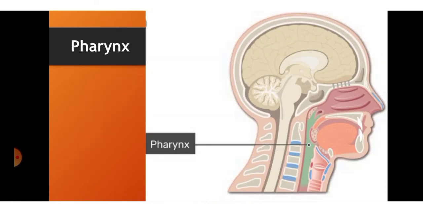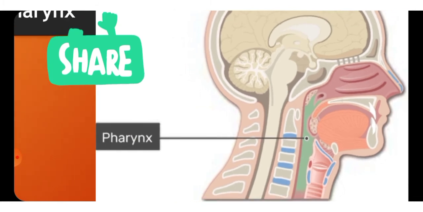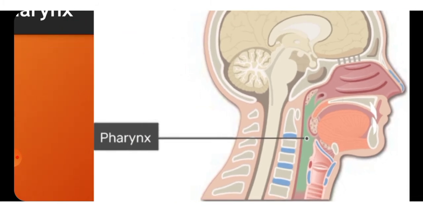Next is the pharynx. You can see here the pharynx. Now what is the pharynx? The pharynx is the portion of the alimentary canal after the mouth. It is a funnel-shaped passage, common to air as well as to food.